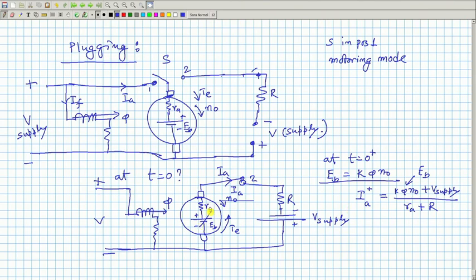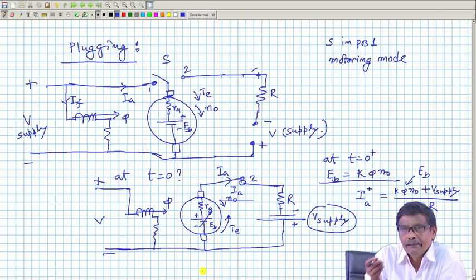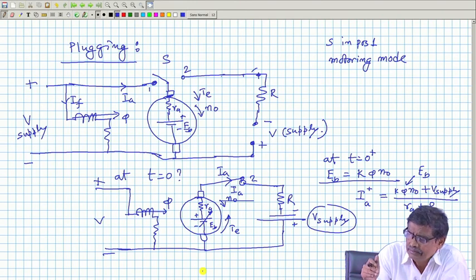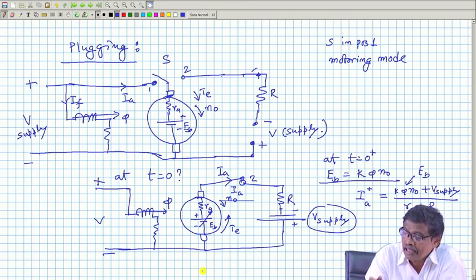Therefore, this E B will be decreasing, but your V supply is a large value, that will maintain a large braking torque during this process of slowing down of the machine. So, sufficient opposing torque will be present on the shaft of the machine and the machine will come to rest faster.